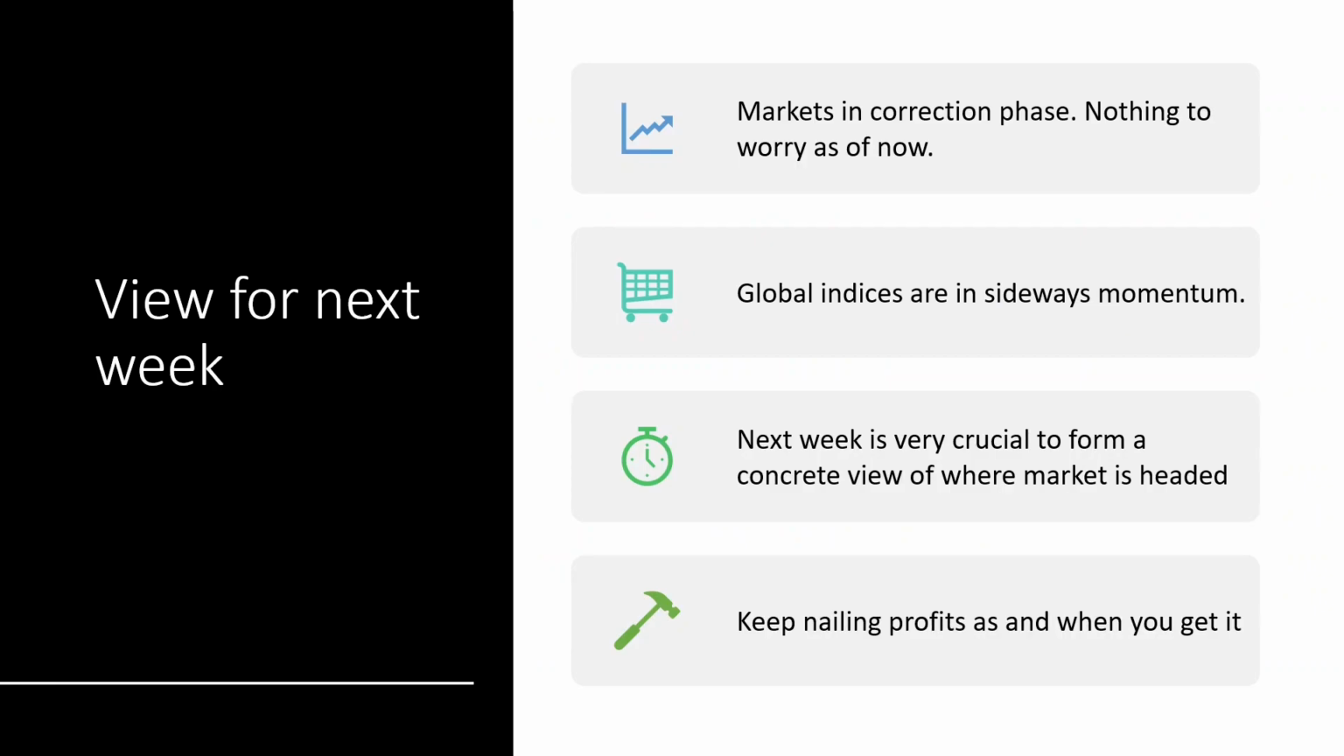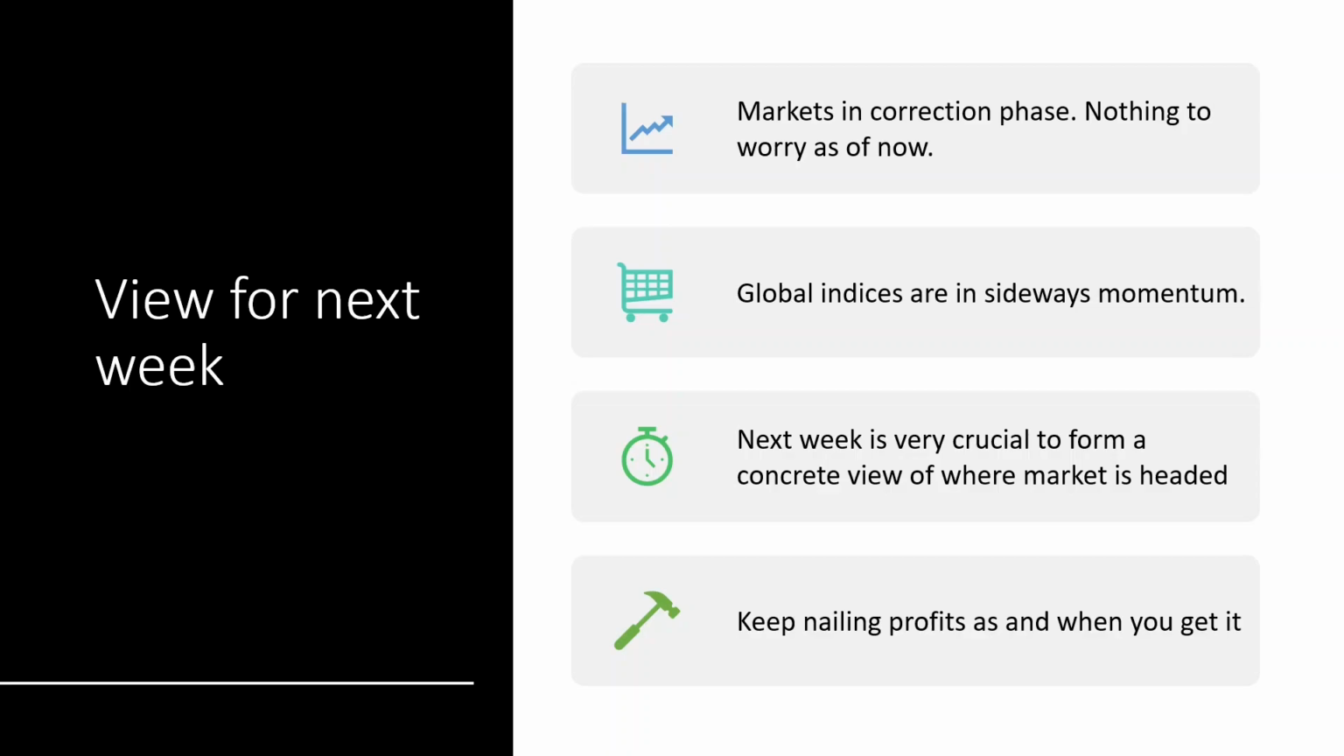Now let's summarize. So markets are in a correction phase, nothing to worry about as of now. Global indices are in sideways momentum. They are moving in a sideways manner and there is no clear picture as to where the markets want to go. So next week will be very crucial to form a concrete view of where the market is headed.